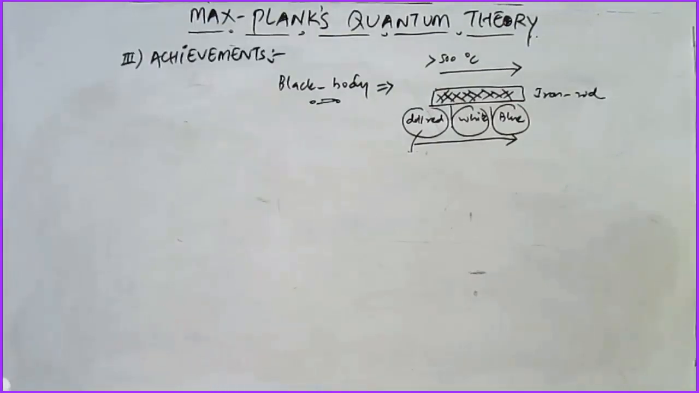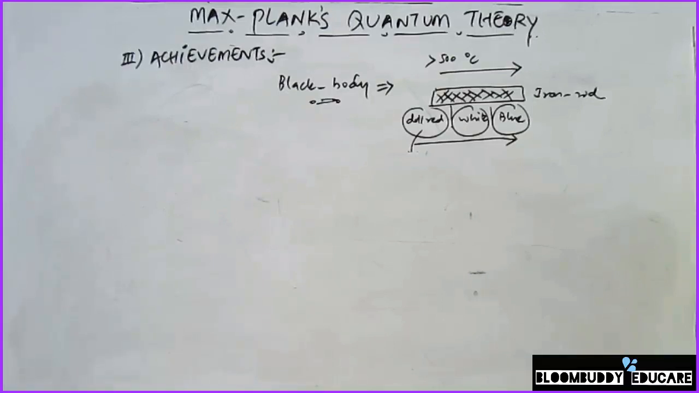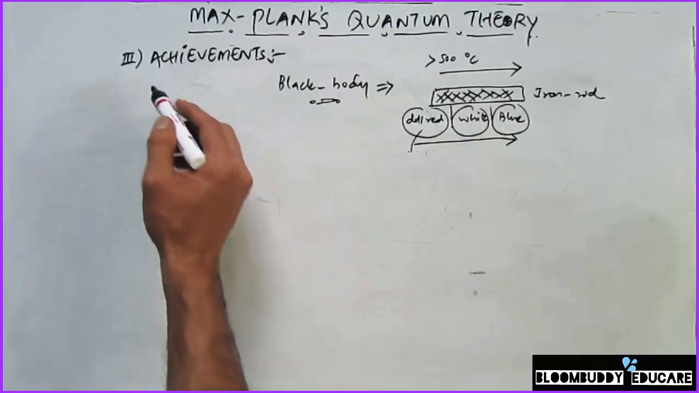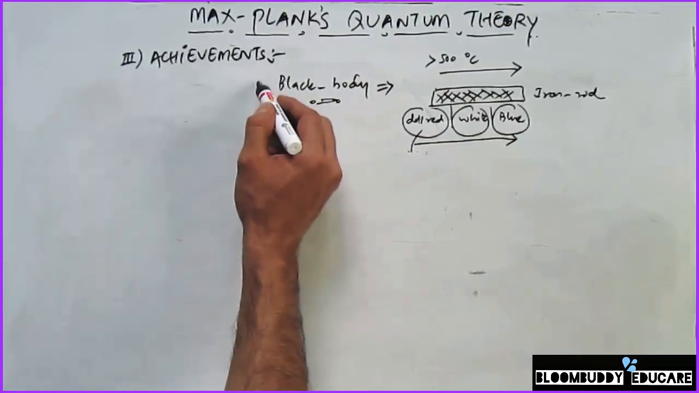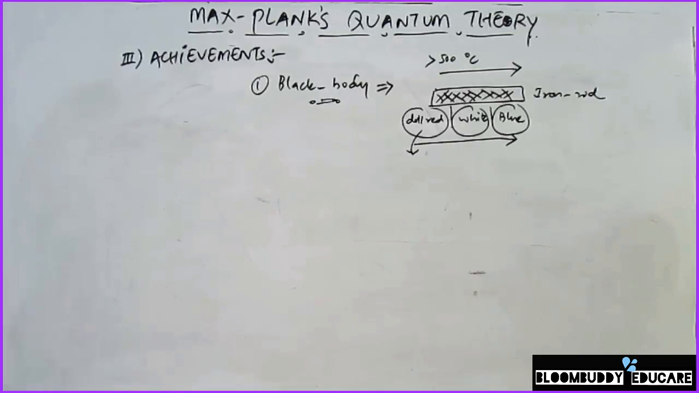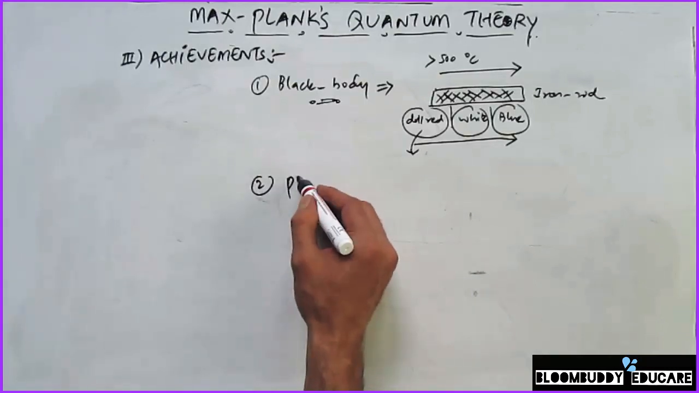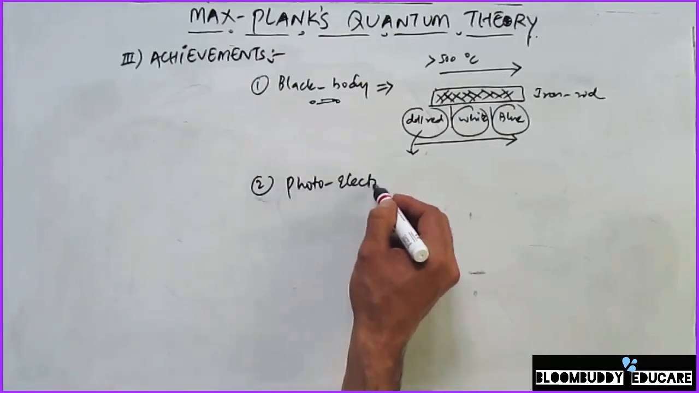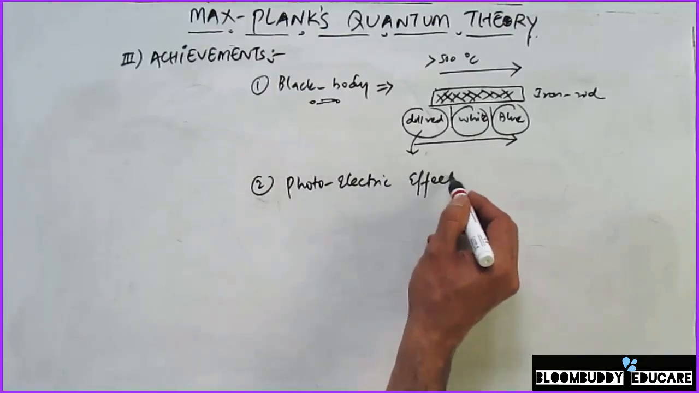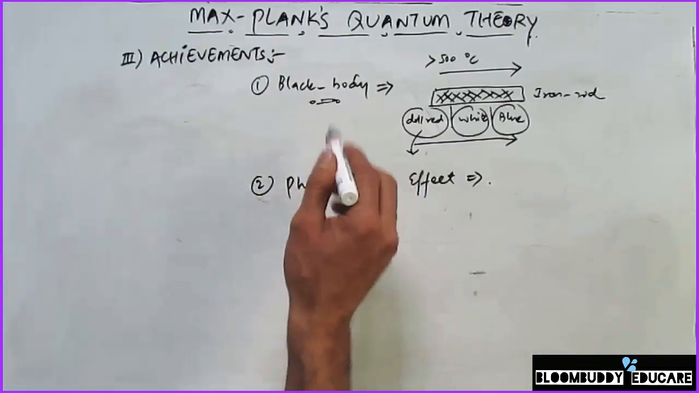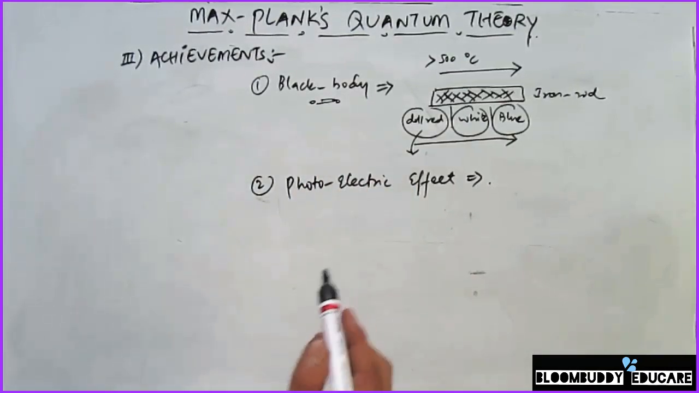Now, since we discussed the background and the important postulates that Max Planck's theory put forward, and I also mentioned the reasons this theory came into being, the advantages or achievements of this theory will be discussed now. Already I have shown in the beginning that the achievements of Max Planck's quantum theory were that it was able to explain black body radiation, and secondly, it was able to explain the photoelectric effect. These two were the limitations of Clerk Maxwell's electromagnetic wave theory.